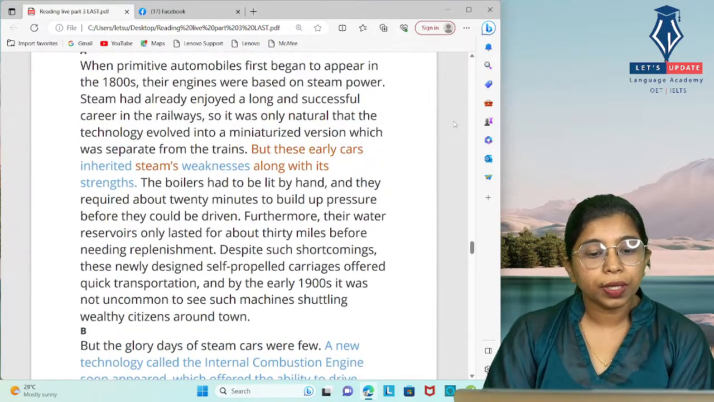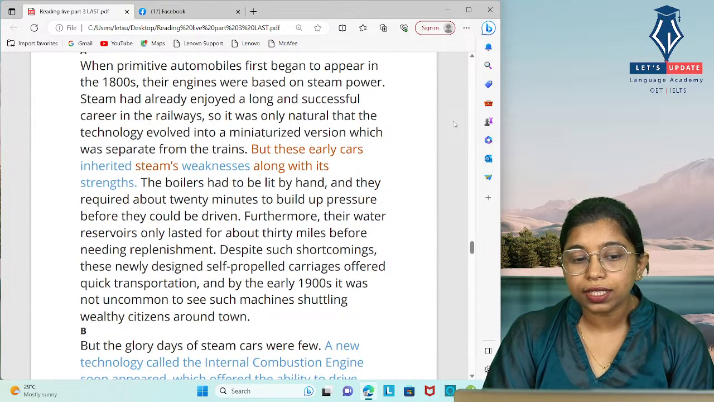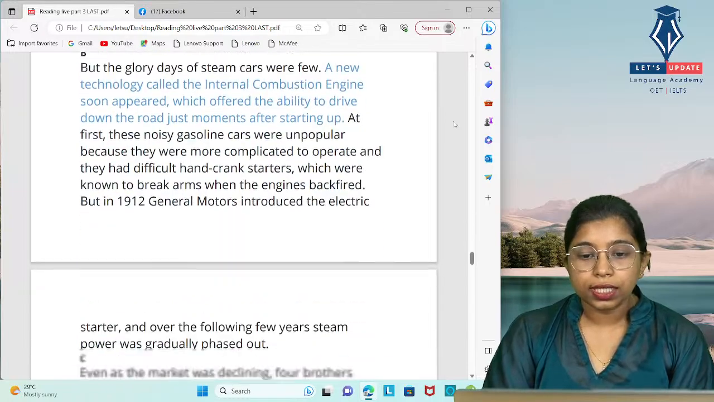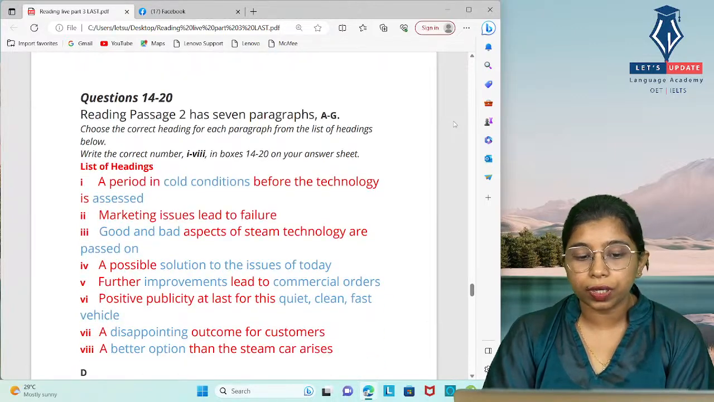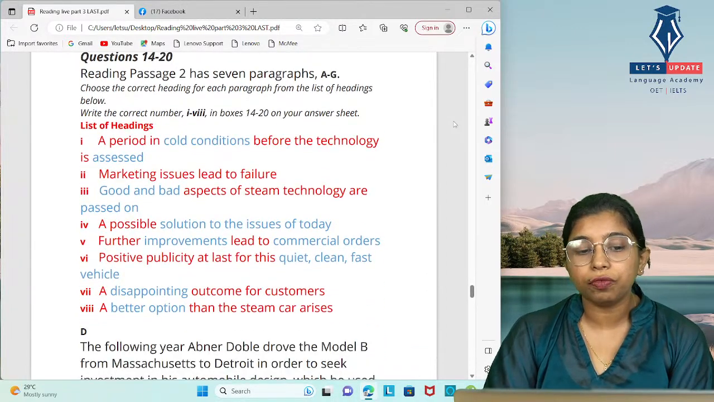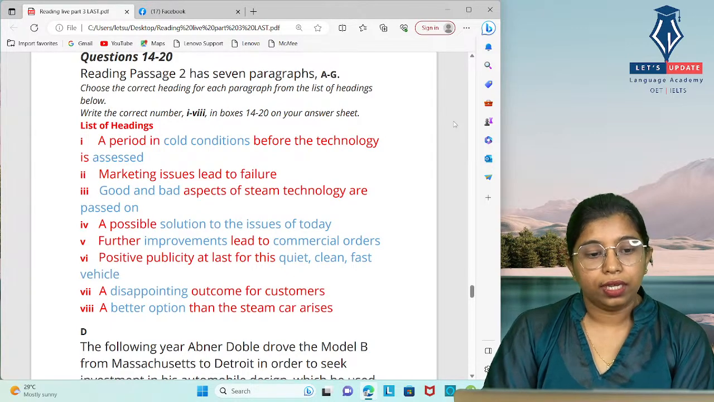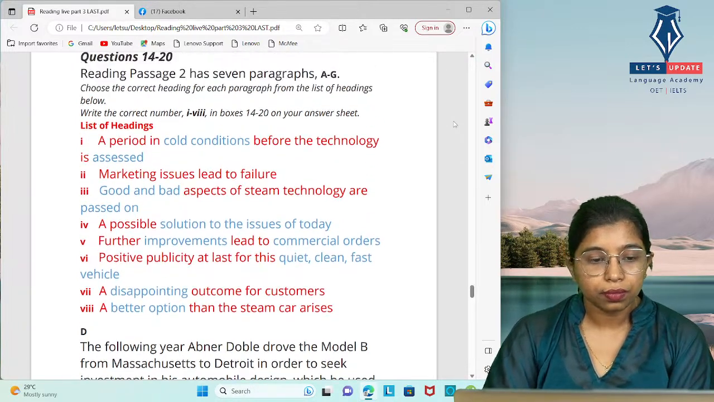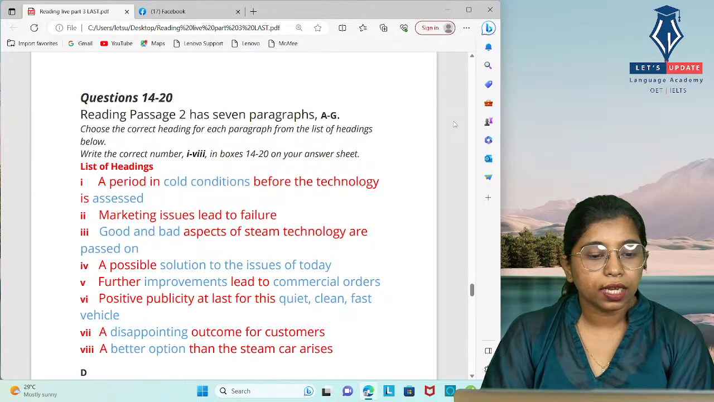The boilers had to be lit by hand and they required about 20 minutes to build up pressure before they could be driven. These early cars inherited steam's weaknesses along with its strength, so these cars are passed on with their good and bad aspects. The matching heading for the first paragraph is option 3, good and bad aspects of steam technology are passed on. We can see the synonyms for the keywords we had highlighted in the options.